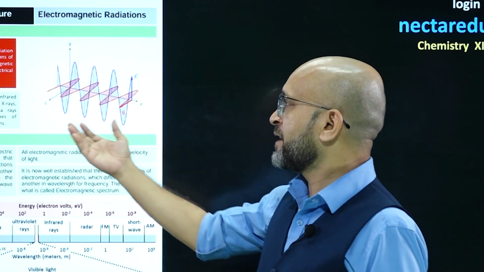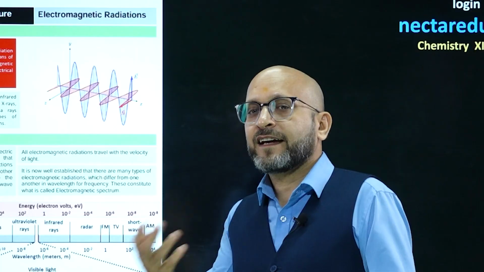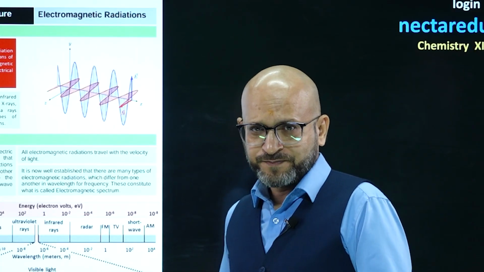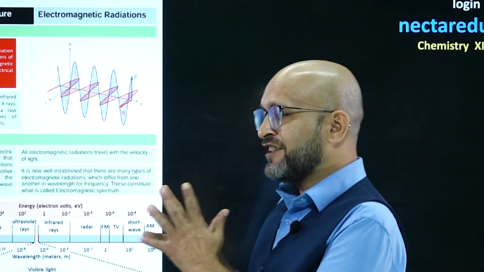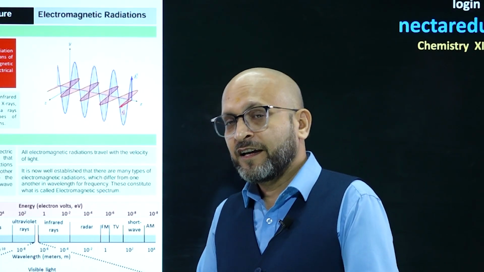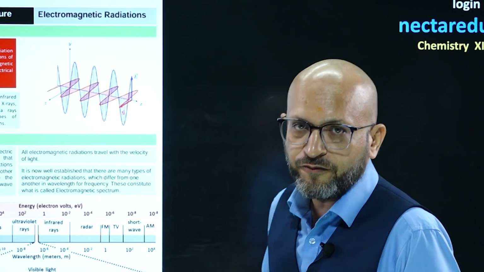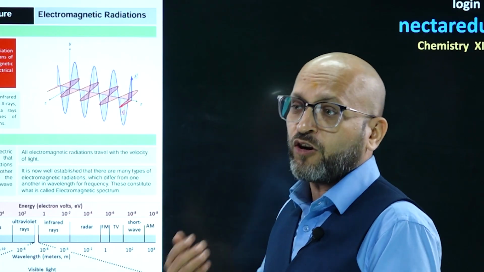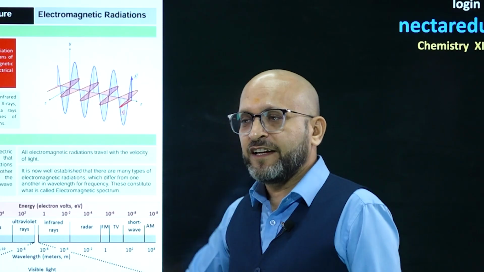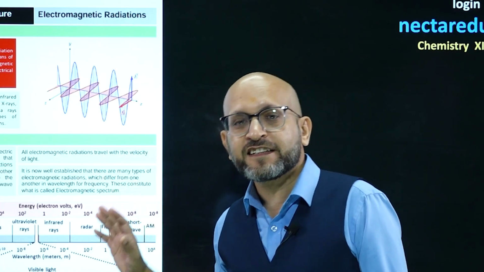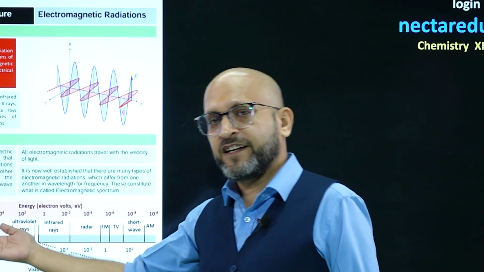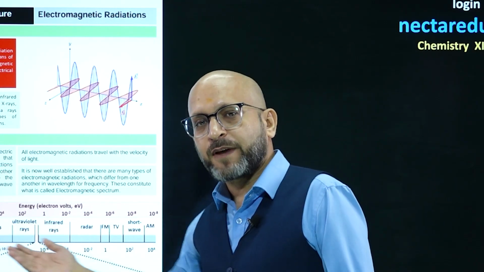And there are multiple types of electromagnetic radiations like X rays, UV rays, gamma rays, radio waves, microwaves. All right. If we arrange them in a particular order of wavelength, that is increasing order of wavelength or decreasing order of wavelength, then that arrangement of these waves is known as the electromagnetic spectrum. So this arrangement, if you see on your page, is known as the electromagnetic spectrum.